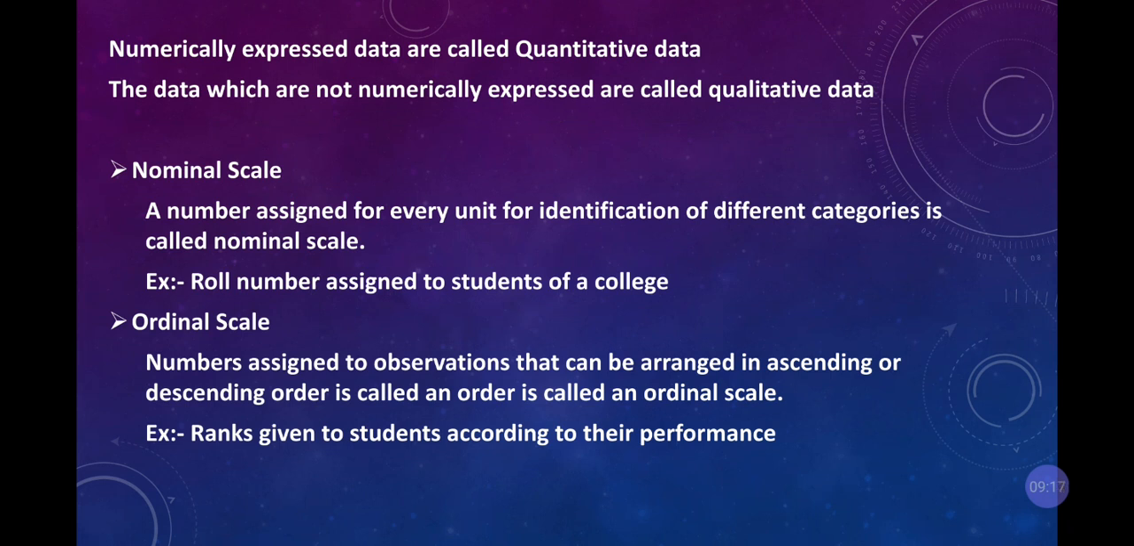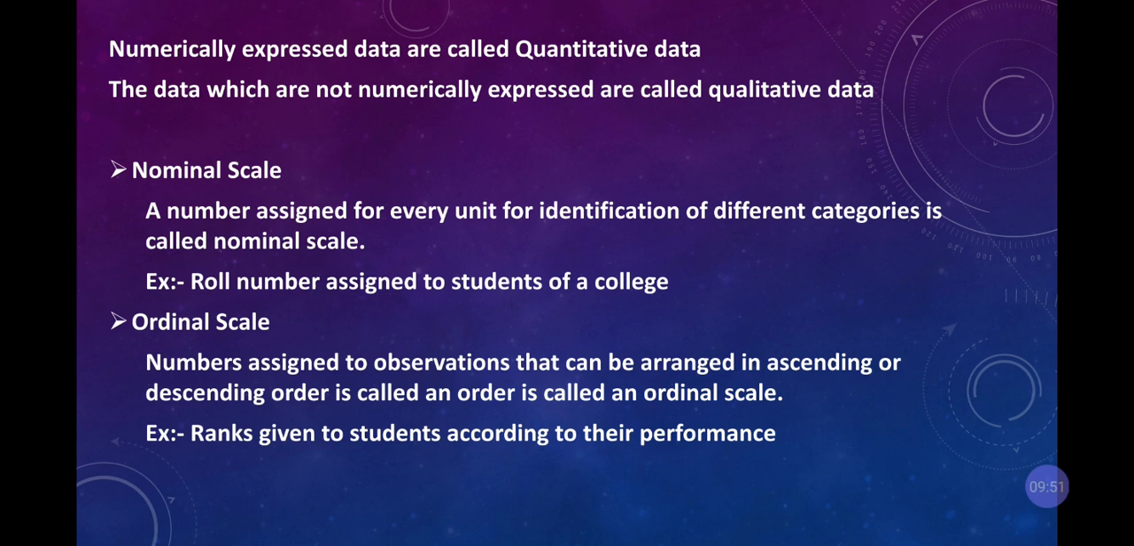Numerically expressed data are called quantitative data. The data which are not numerically expressed are called qualitative data. So your data may be in numerical form or it may be in a statement form. It depends upon your collection of data. If it is represented in numerical form, it is called quantitative. If it is not represented in numerical form, it is called qualitative.